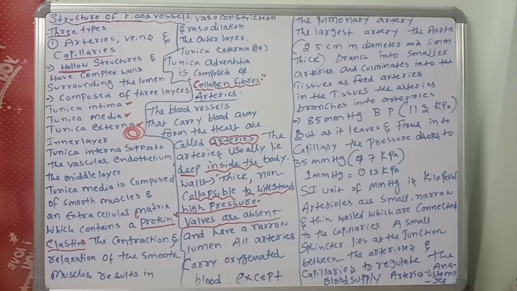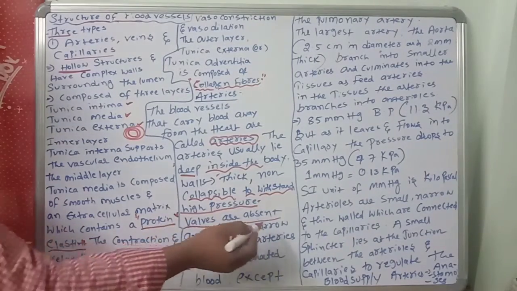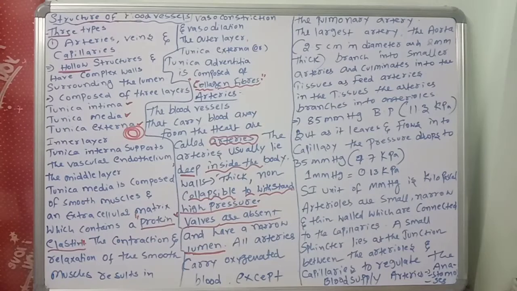Another important point: the valves are absent and they have a narrow lumen. The lumen is very narrow.